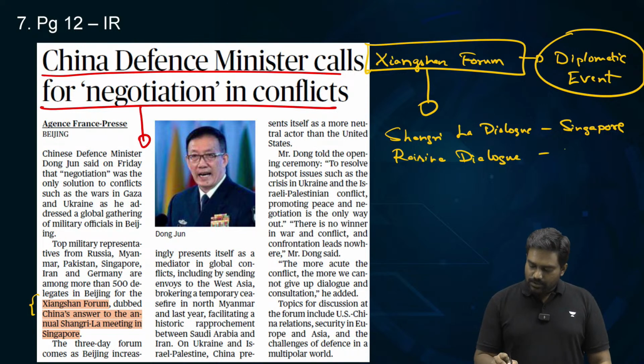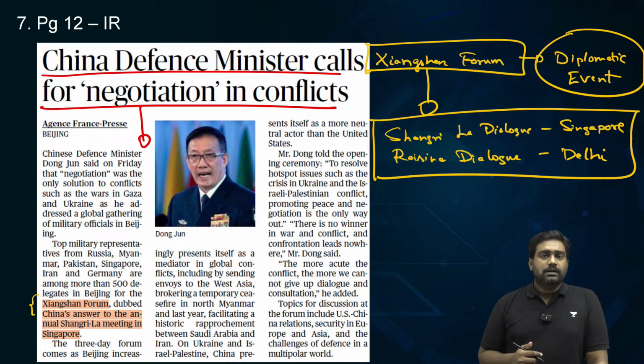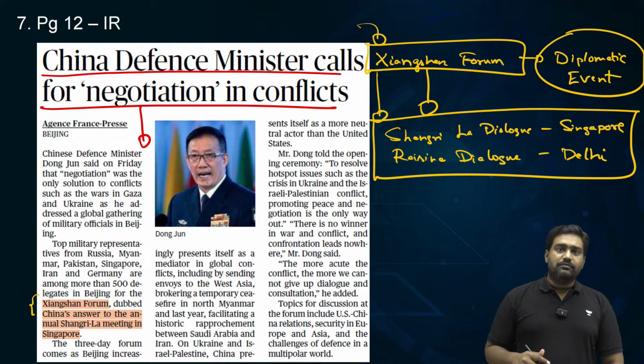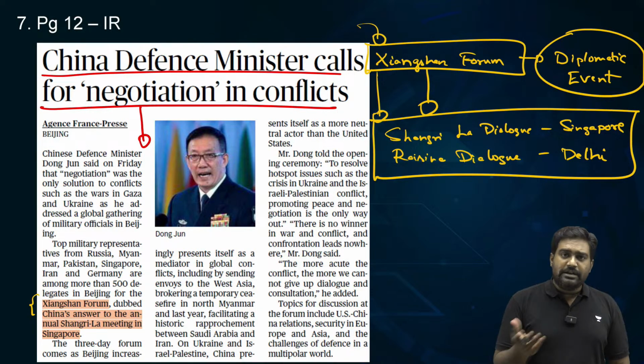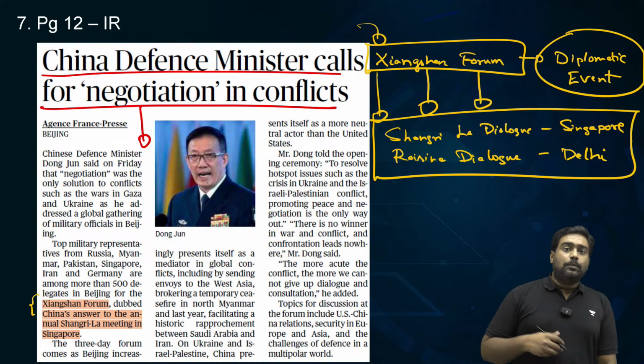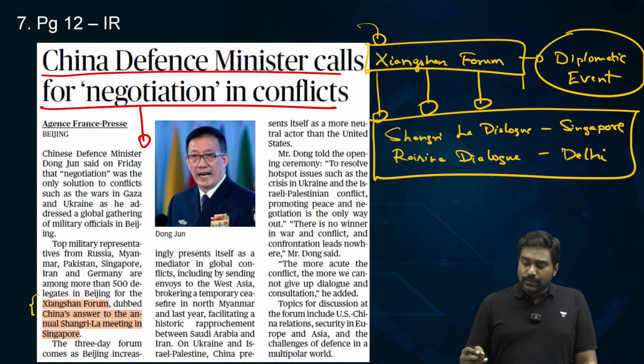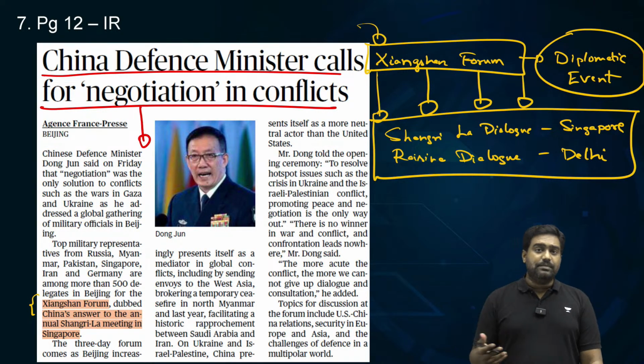So these conclaves or symposiums or conferences, whatever you call it, bring together top government leaders from around the world, from prime ministers to presidents to foreign and defense ministers. It brings together top diplomats, intelligence officers, military officials, as well as experts, journalists, academia.